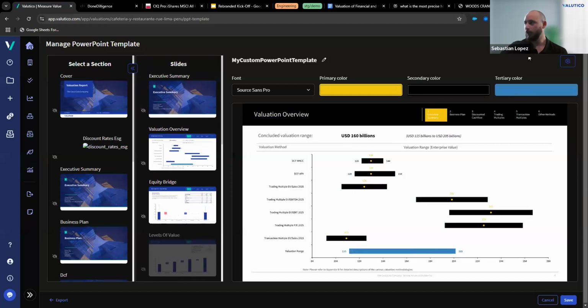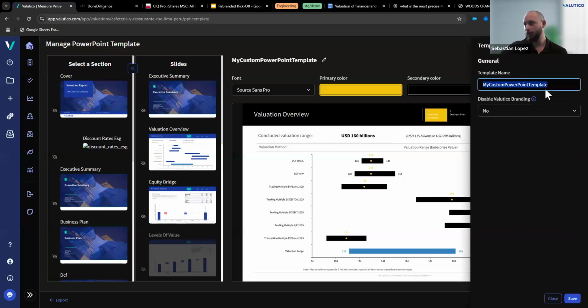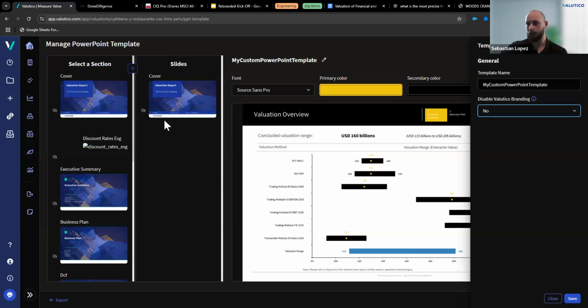Okay. Now, on the right-hand side, you have this settings button that will allow you to change the name of the template again and to turn off the Valutico logo in the report. So if you do not want the Valutico logo to be imprinted in the first page, basically you can see here at the bottom, you can just disable this and the Valutico logo won't be included in your report.